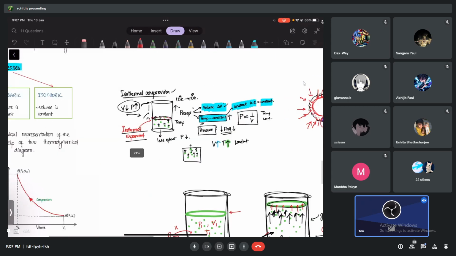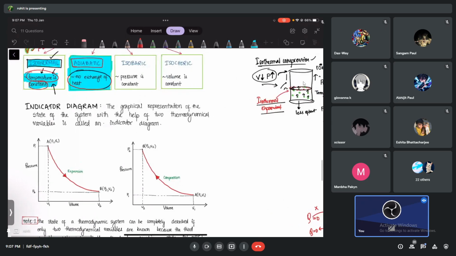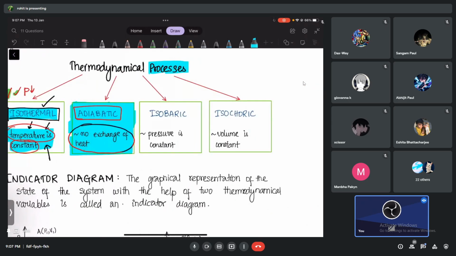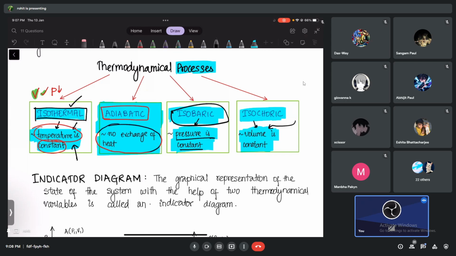So I just want to show you one last thing. It's 9:07 already, I said till 9, but don't worry. There are two more processes, very quickly. Isobaric: baric comes from bar, pressure. If the pressure is constant and you change other things. Isochoric: you change other things but you keep the volume constant. And isobaric means you change other things but you keep the pressure constant. So such processes will be called this and this. So these are four processes.